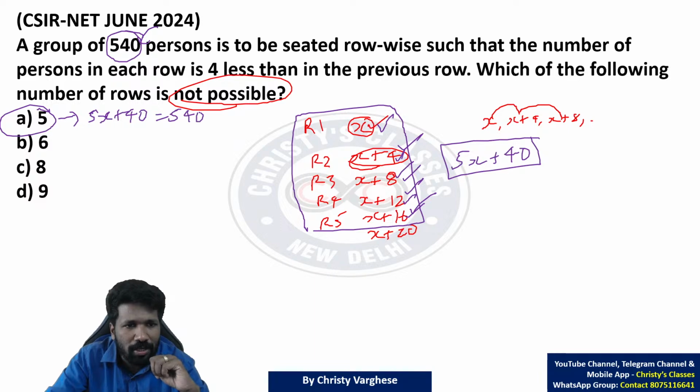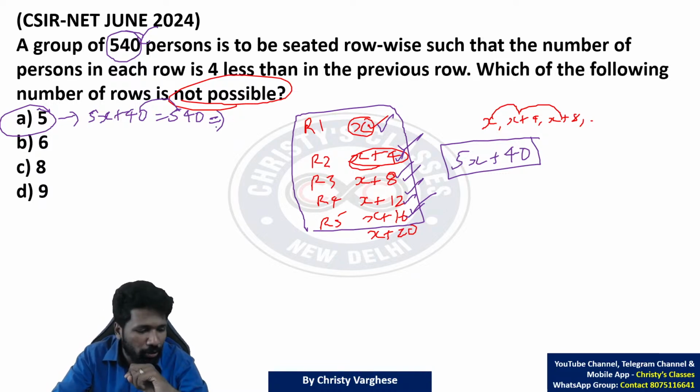So 5x plus 40 is equal to 540. Does that make a contradiction? Contradiction means let us simplify it and see what will be the value of x. X का value एक natural number होना चाहिए, that is the idea. So 5x equal to 500 होगा if you solve it. So x is equal to 100.